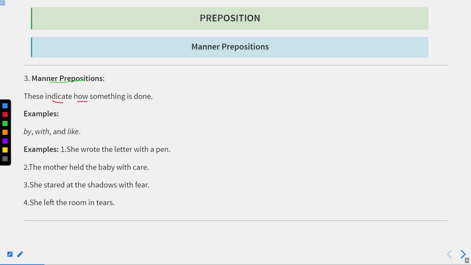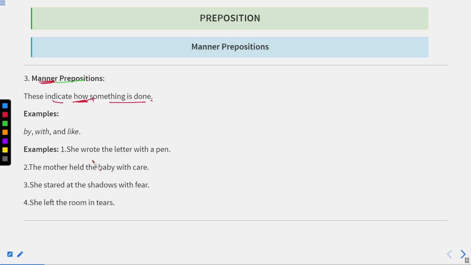These indicate how something is done. This is very, very important here. Manner means the way of doing something. When we show how this thing has been done, we use this manner preposition. So manner prepositions indicate how something is done. For example, these prepositions are by, with, and like.